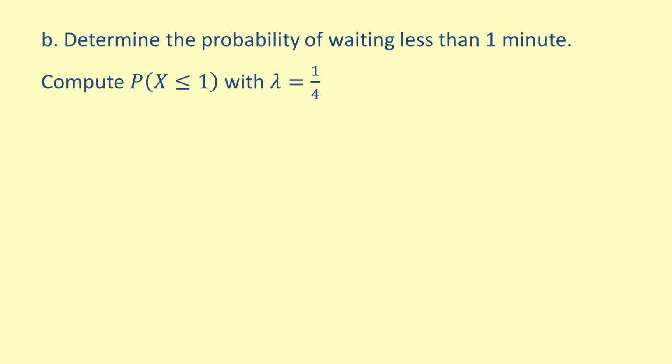For part B, let's start with the probability of waiting less than 1 minute. We want to compute the probability of X being less than or equal to 1 with the parameter lambda equal to 1 over 4.